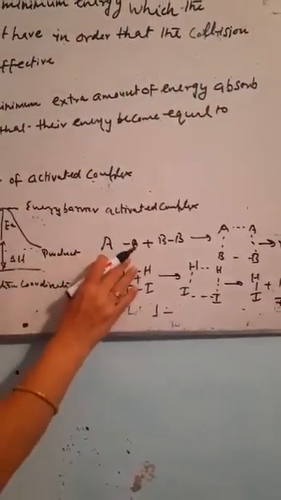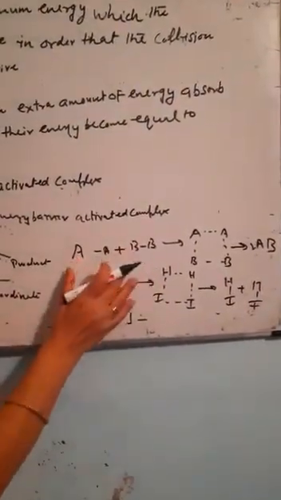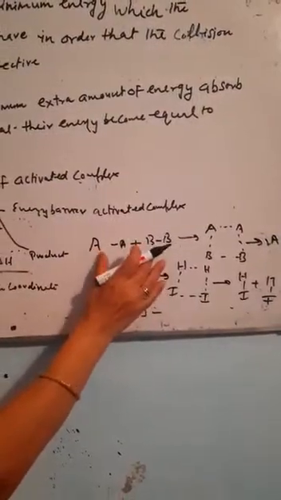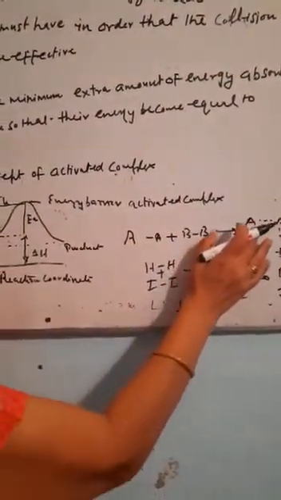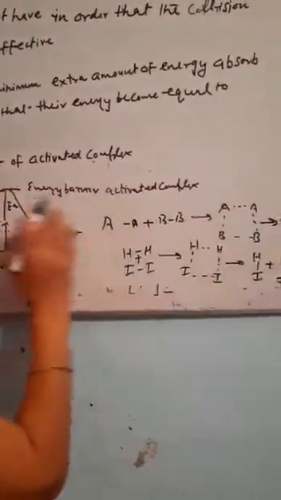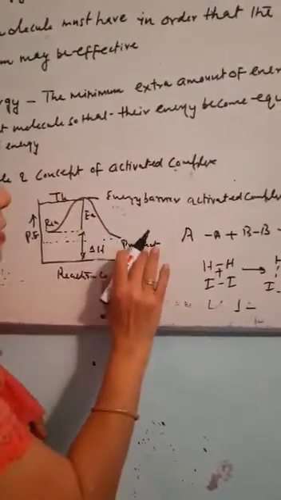Suppose there are two molecules A2 and B2. They are reacting with each other, colliding with each other, and they are forming the activated complex A2B2. When they cross this particular energy barrier, they will be changed into the product 2AB.